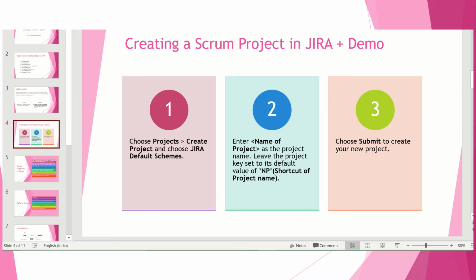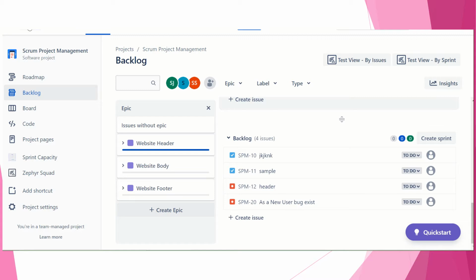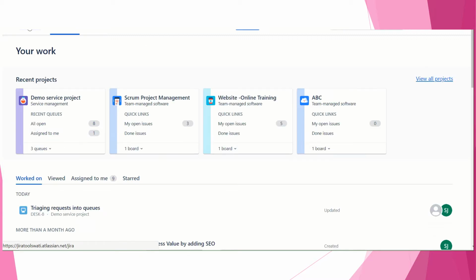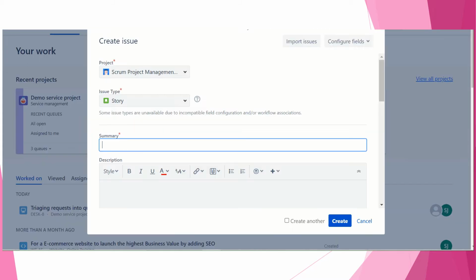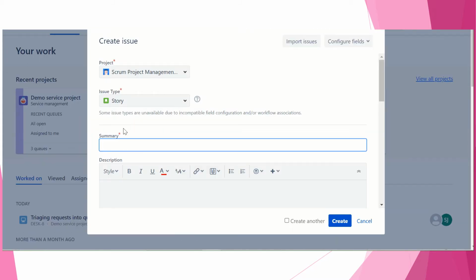So let's look into the demo part. Let's go to the Scratch. We will go here and we will create a project. Okay, so let's take an example. We are setting up a project in Jira, and we have a client, and the client wants us to create an online shopping portal. So the product owner will create a new project in Jira and create the product backlog for this particular requirement and scenario.